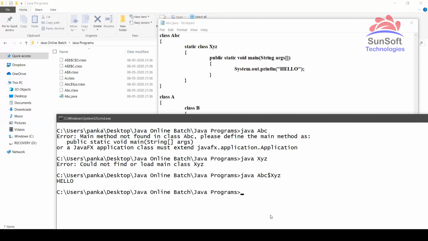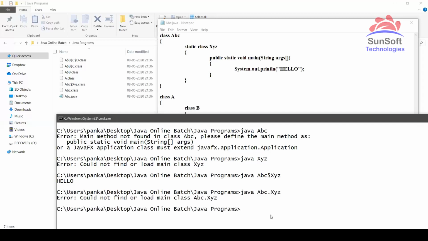Clear? Yeah. So see, this is another thing. Can I type now Java ABC dot XYZ and press enter? Have a look, not coming.